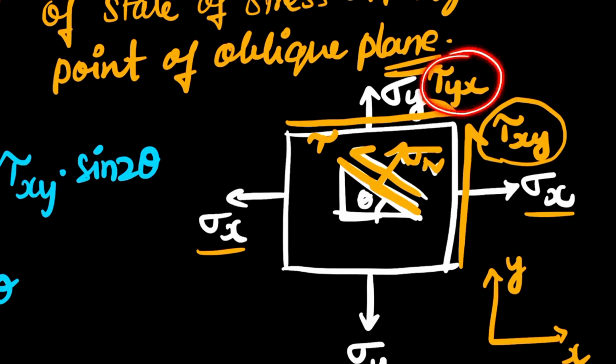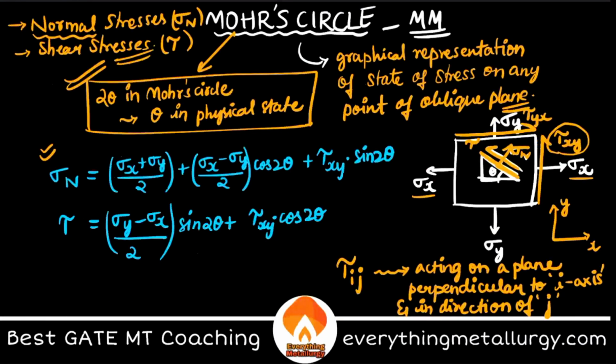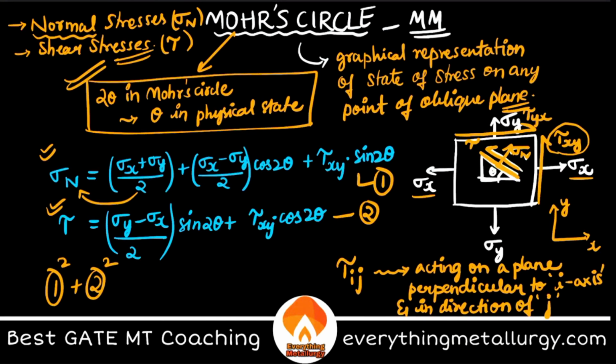So that is why you can understand now how I got tau yx. Okay. So this is how you represent the shear stress, right? So now that we know the components, normal stress and shear stress, if you carefully see, let me number this as 1 and this as 2. So what I want you to do is just take, otherwise you can just bring this outside. If you just do 1 square plus 2 square, okay, after bringing this on the other side.